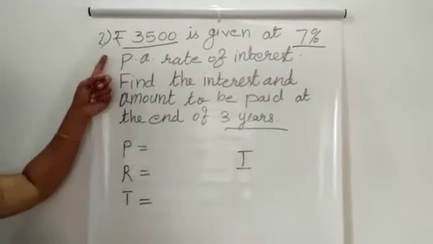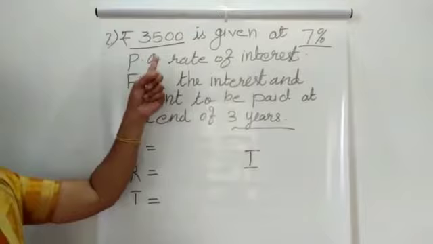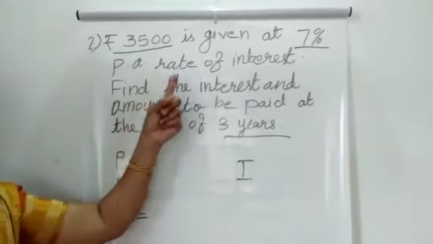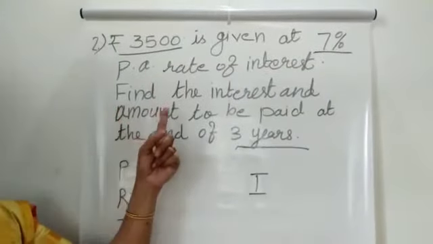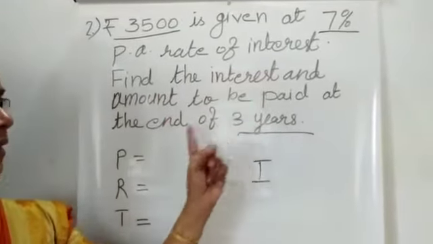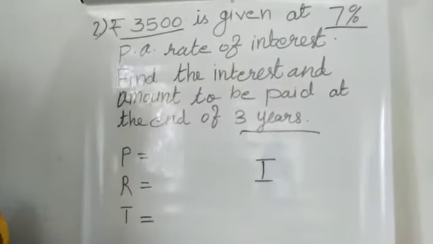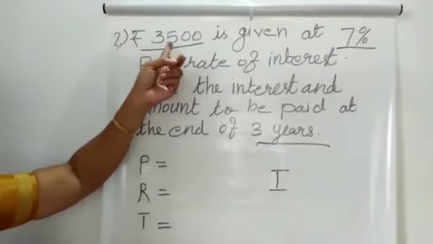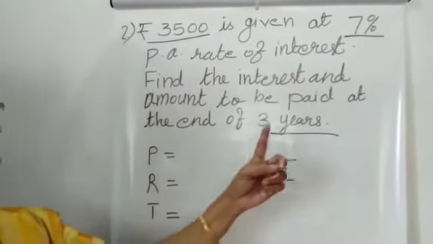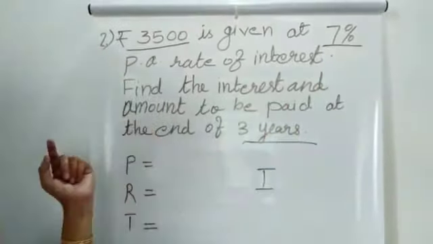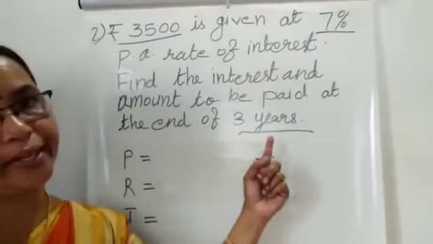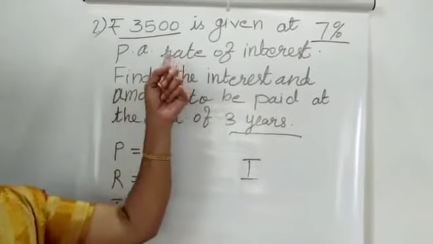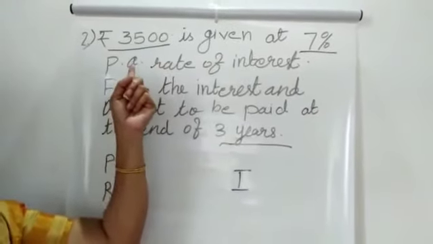One more example. Rupees 3,500 is given at a 7% per annum rate of interest. Find the interest and the amount to be paid at the end of 3 years. Here the given principal amount P is rupees 3,500, rate of interest R is 7%, and T is 3 years. PA means per annum, and per annum means 1 year.